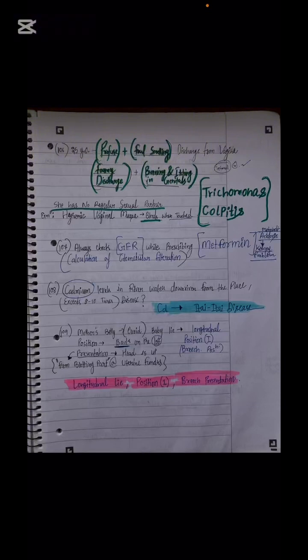So when the patient is taking metformin, always check, while prescribing metformin, sir, the calculation of glomerular filtration rate, because metformin can cause metabolic acidosis and hence some problem with the kidney. So if you are prescribing metformin to the patient, first check the glomerular filtration rate of the patient and only then prescribe metformin, ruling out the risk of kidney problems. Next is cadmium level. We know Itai-itai disease.